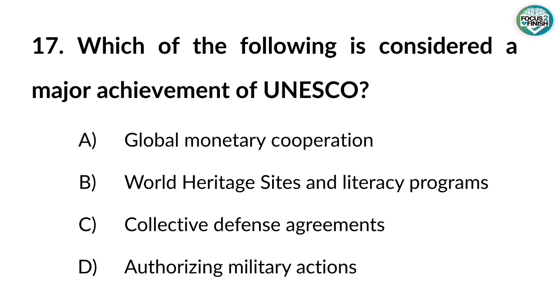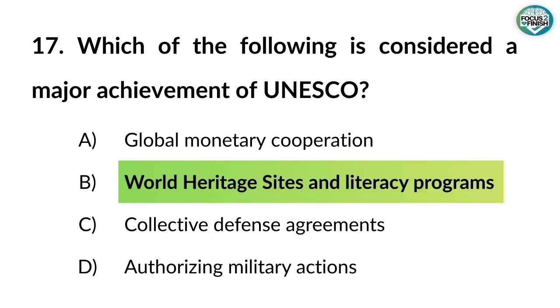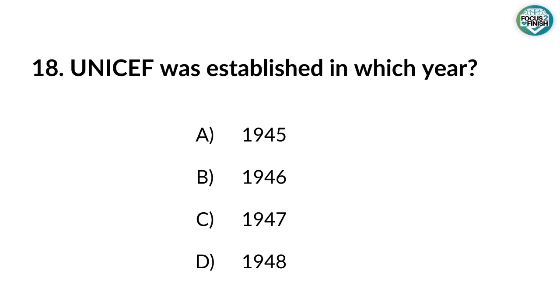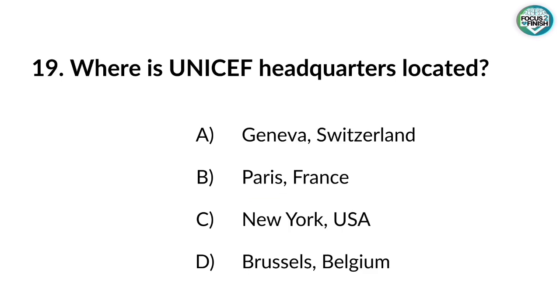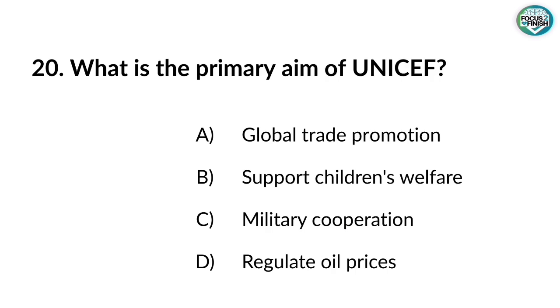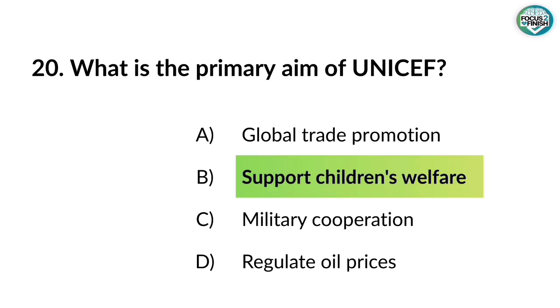17. Which of the following is considered a major achievement of UNESCO? Answer: World Heritage Sites and Literacy Programs. 18. UNICEF was established in which year? Answer: 1946. 19. Where is UNICEF headquarters located? Answer: New York, USA. 20. What is the primary aim of UNICEF? Answer: to support children's welfare.